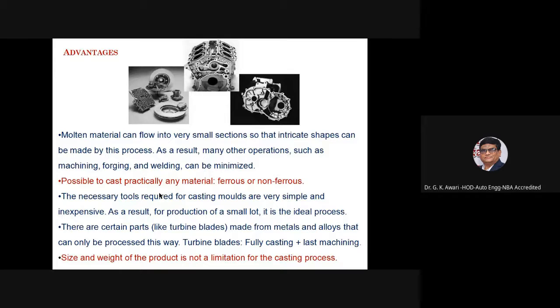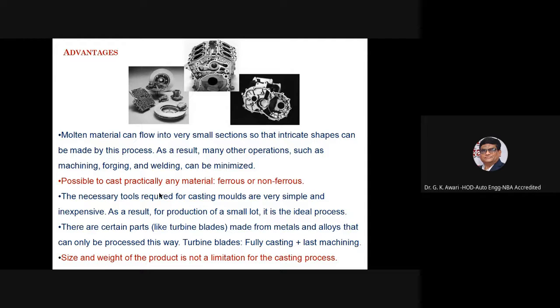Means once the casting operation is performed, many times the machining, forging or welding operation is not required. It is possible to cast practically any type of material, whether it is a ferrous material or a non-ferrous material. Then the tools required for casting molds are very simple and inexpensive. This is one of the advantages of the casting process, that tools are simple in construction, and they are also inexpensive.